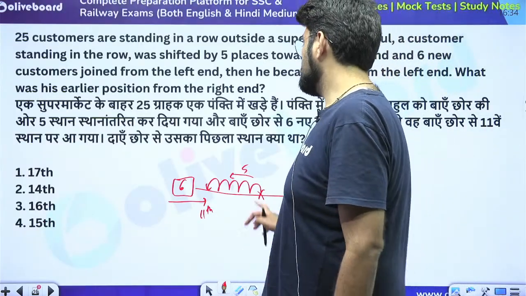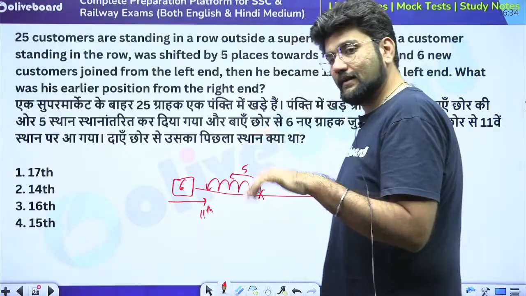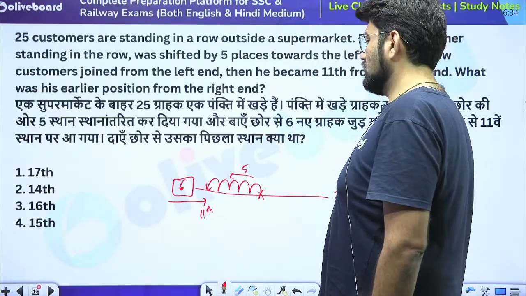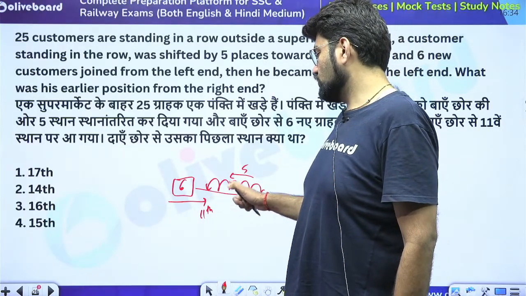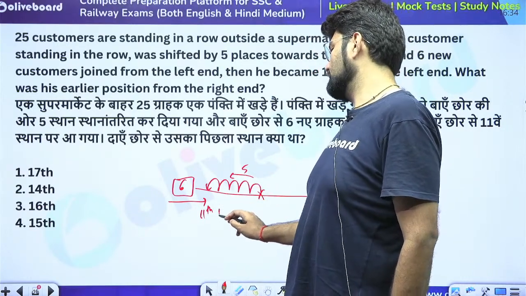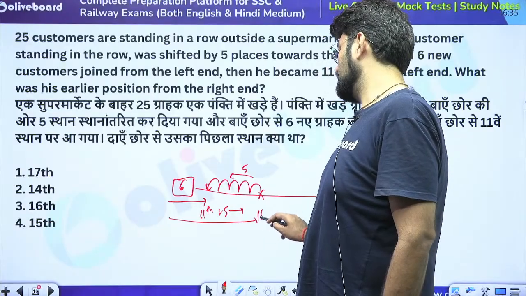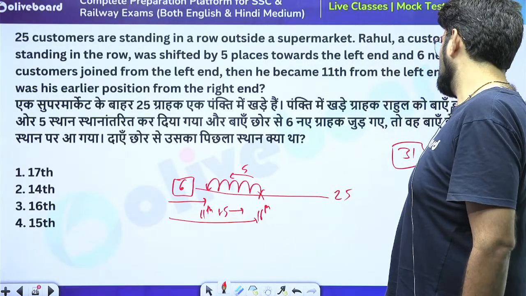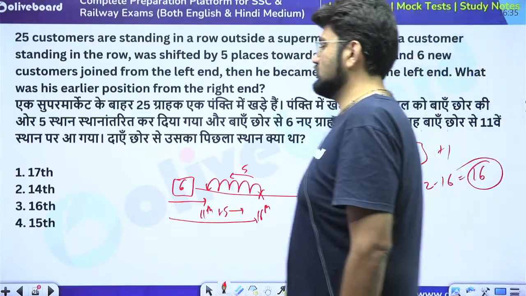Now if he is currently 11th from the left end, you have two options here. Either you increase the total. 25 plus 6, make it 31. Make his current position 11th, and he had shifted 5 positions. 1, 2, 3, 4, 5. So now he'll go 12, 13, 14, 15, 16. Just add 5 to it. So his previous position will be 16th from the left. They want his position from the right, so that is 31, just add 1. 32 minus 16 will give you 16th position. So the answer is option 3, 16.